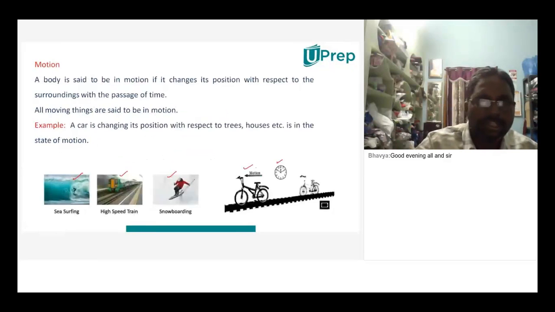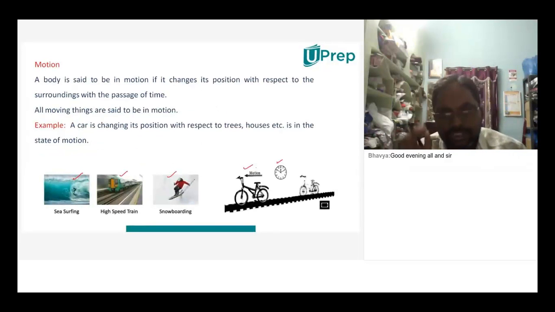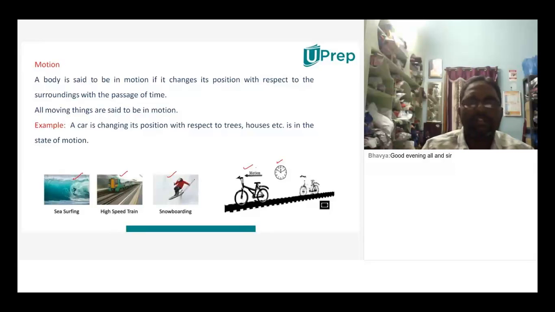This is about motion and the next one is about time. But before that, you have to understand that if the position of an object is not changing with respect to time or surroundings, then the object is said to be in a state of rest. Very good, rest. If position is changing, the object is said to be in a state of motion. Okay, motion.